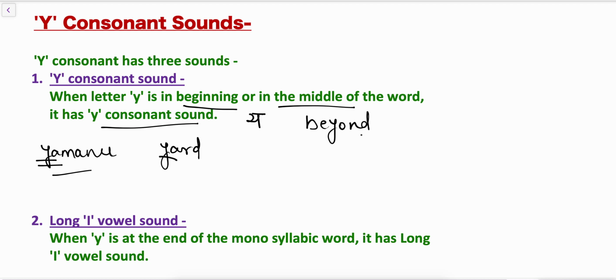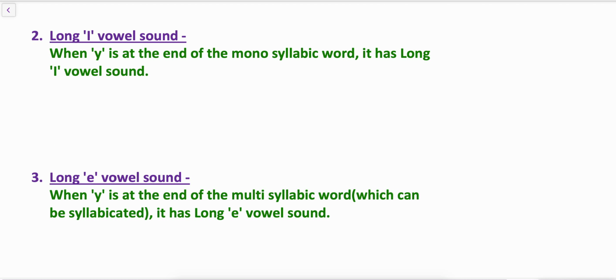Beyond. In this word beyond, Y is in the middle of the word, so it has Y consonant sound. Beyond. Layer. Here also Y is in the middle of the word, so it has Y consonant sound. So when the letter Y appears in the beginning or in the middle of the word, it has Y consonant sound.